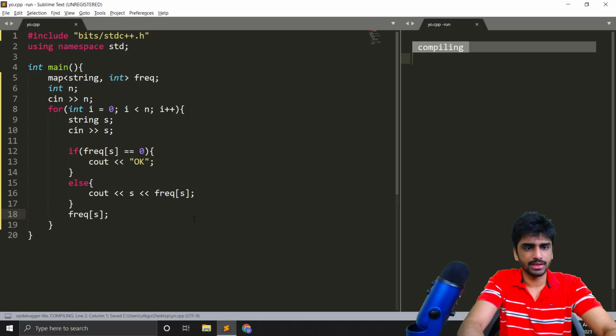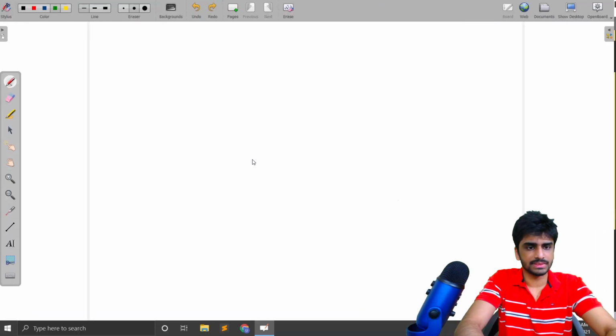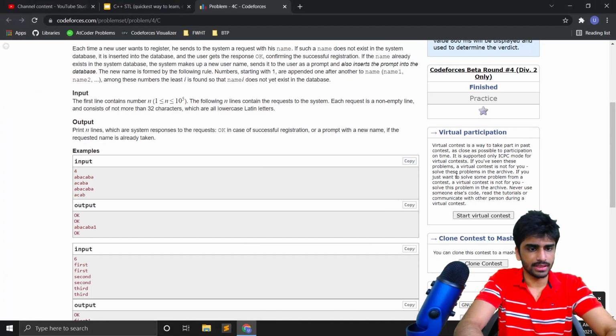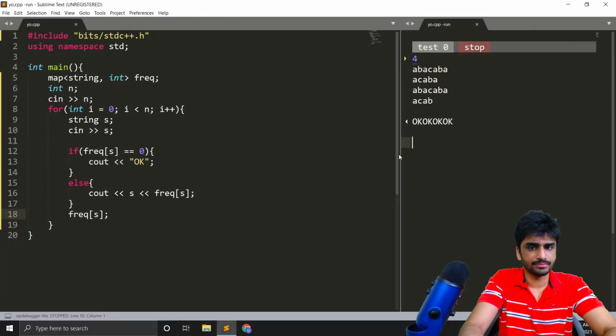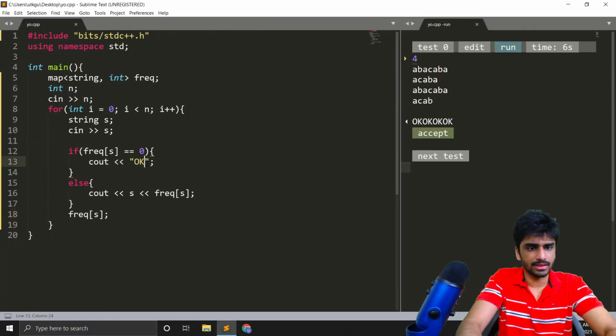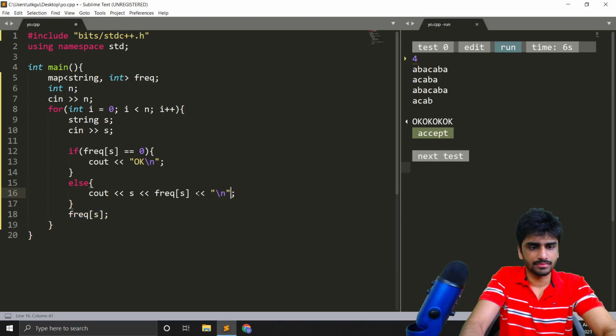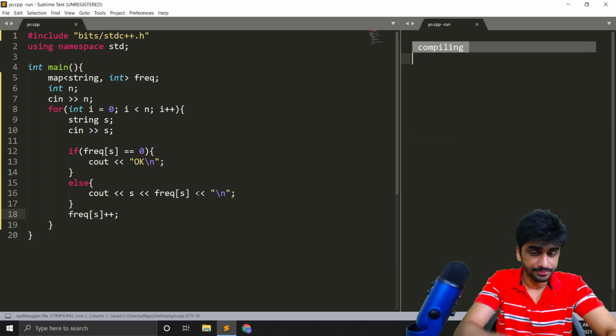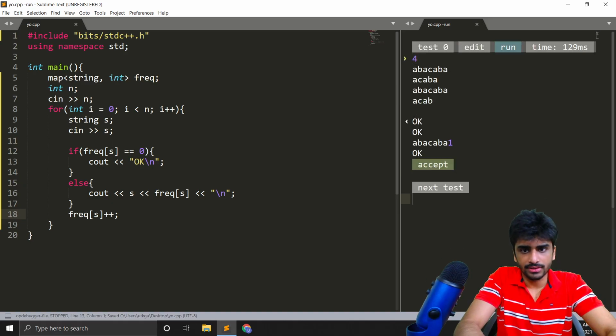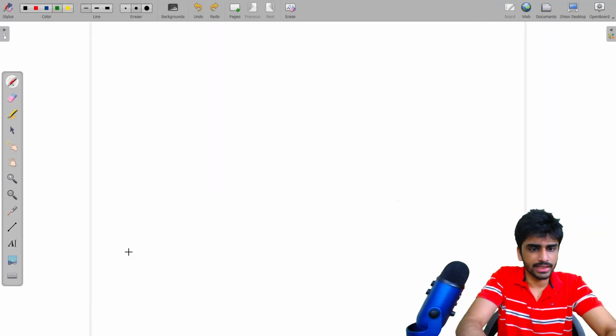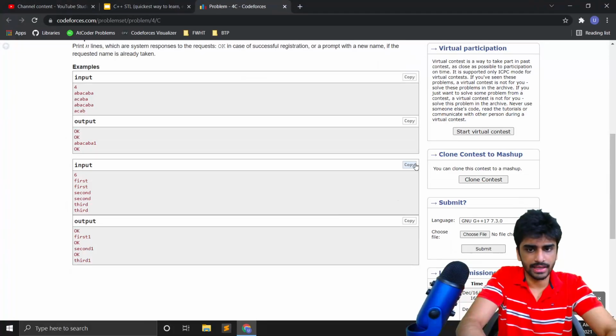So let's see if it's working. Okay, just a minute. Didn't leave a line here, and frequency plus plus. Okay, so the output is exactly what we wanted for the first test case, and let's try the second test case also.